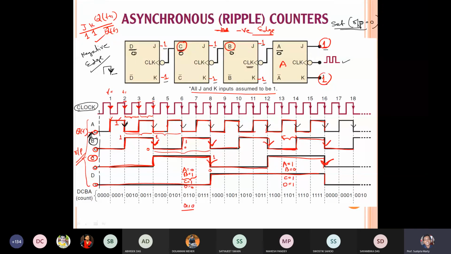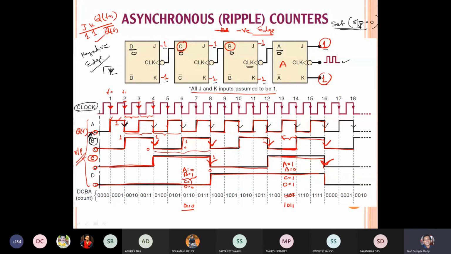B 0, C is 1, D is 1. So it is wrong. In the book there is some mistake, so it will be 1, 0, 1, 1. So in this way we can easily say the output of any flip flop.